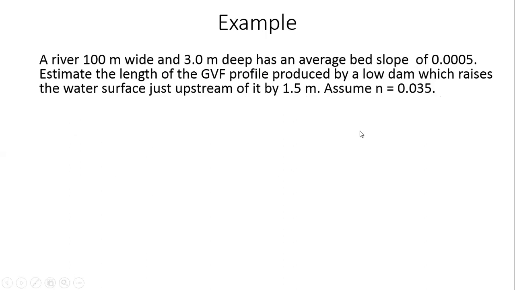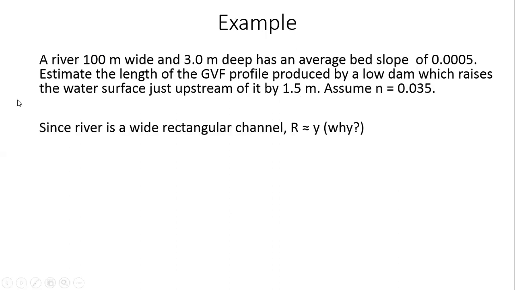Okay, so first of all, we need to visualize what this means. The river is flowing with a depth of 3 meters. Now this 3 meters depth, we'll assume it is the normal depth of this river. Then as I move towards the dam, the water surface increases from 3 to 4.5 meters. The water surface is raised by 1.5. So it was at 3 meters and it has been raised by 1.5, so the water surface is changing from 3 to 4.5 meters.